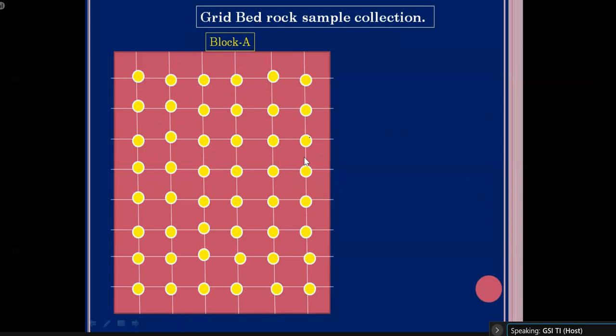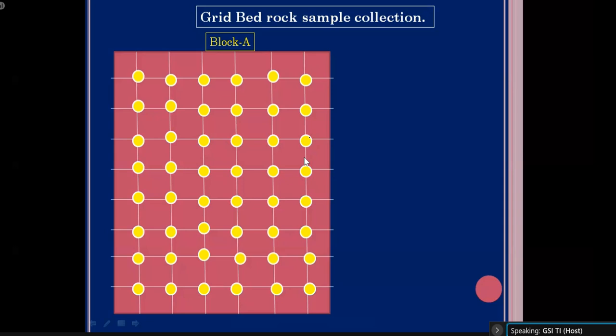Side by side, you have to collect data in the geochemical stream and in the geophysical stream, and then you have to integrate those data and finalize your target area. So to know the geochemical distribution, the distribution of elements in your particular area, you have to collect grid bedrock samples, and you have to prepare a geochemical contour map for the particular area.